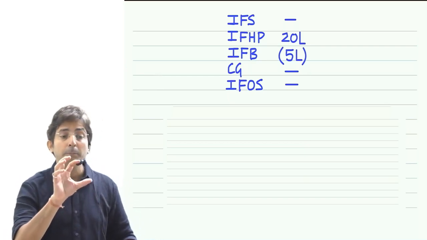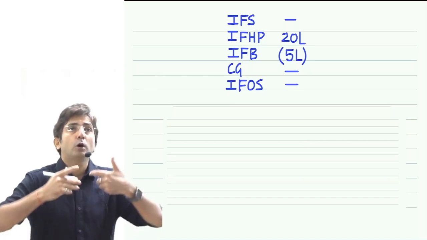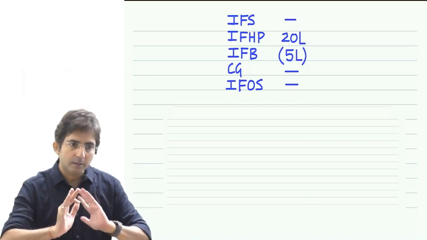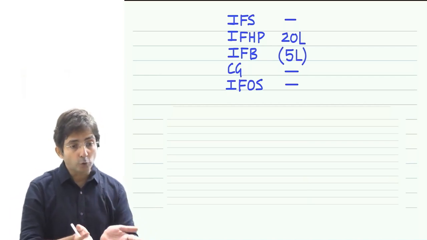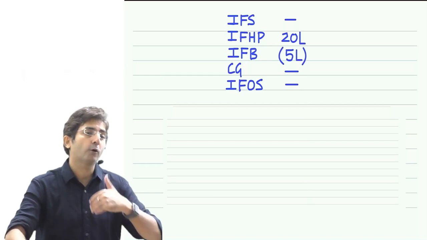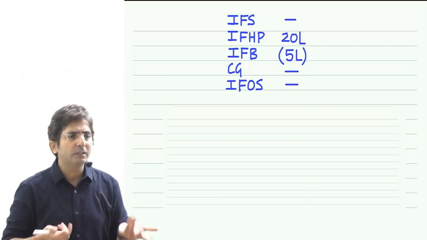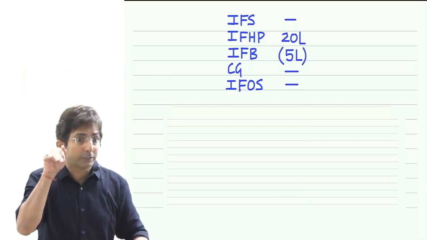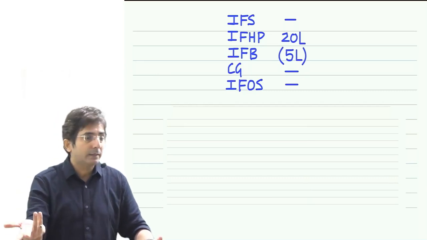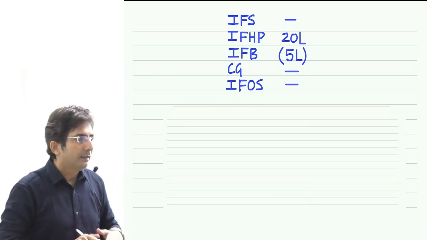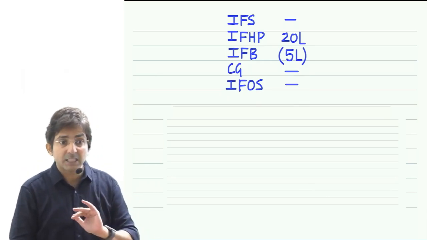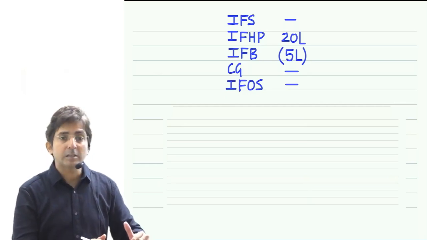That's what I am saying. See, people think that if the return is late, forget the loss. Why forget the loss? You can nicely set off in the same year. But when you want to carry forward, then there is a restriction that if your return is late, carry forward is not allowed. But if you are willing to set off in the same year, why should there be a restriction? And think logically also. If you are trying to understand the logic which I am saying, you will also get convinced that it's okay. Even if the return is late, this person is not disturbing the next year. His loss is getting adjusted in the same year. So even if his return is late, it's allowed.